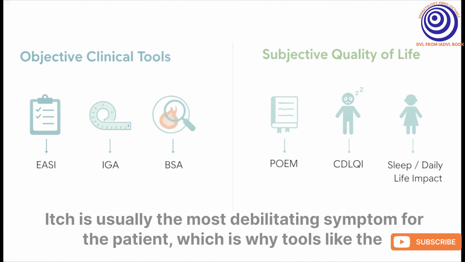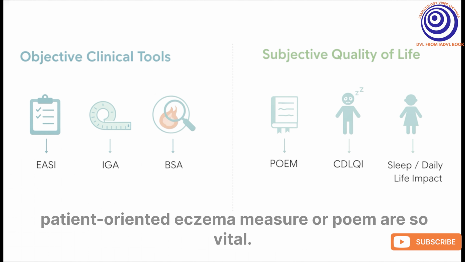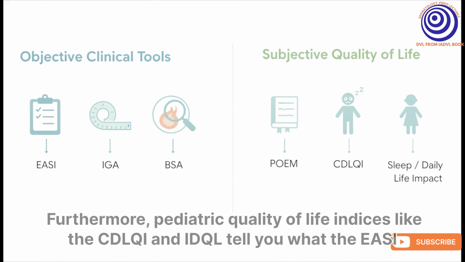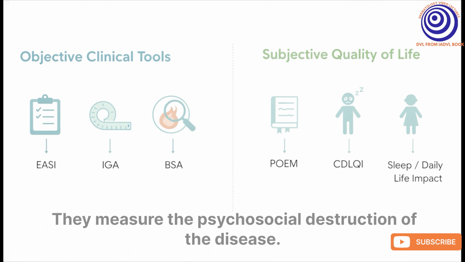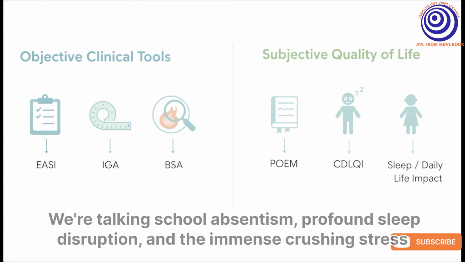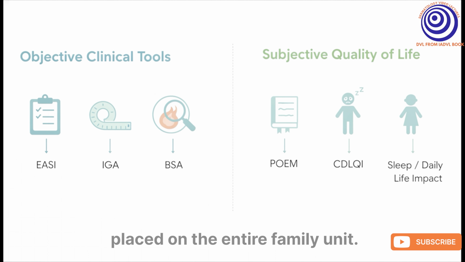Itch is usually the most debilitating symptom for the patient, which is why tools like the Patient-Oriented Eczema Measure, or POEM, are so vital. Furthermore, pediatric quality of life indices, like the CDLQI and IDQOL, tell you what the EASI score simply cannot. They measure the psychosocial destruction of the disease. We're talking school absenteeism, profound sleep disruption, and the immense, crushing stress placed on the entire family unit.